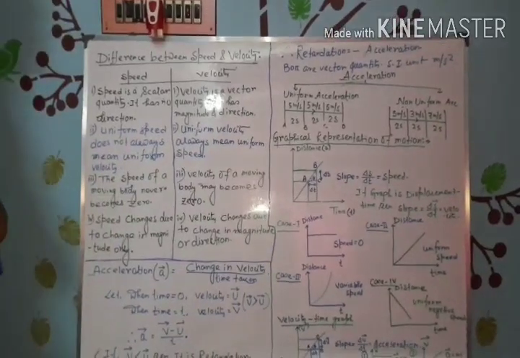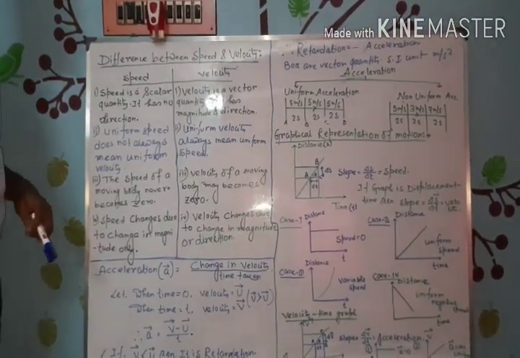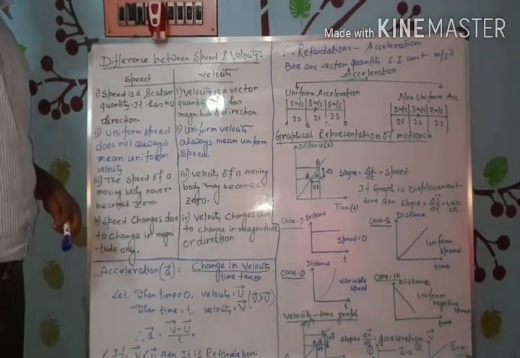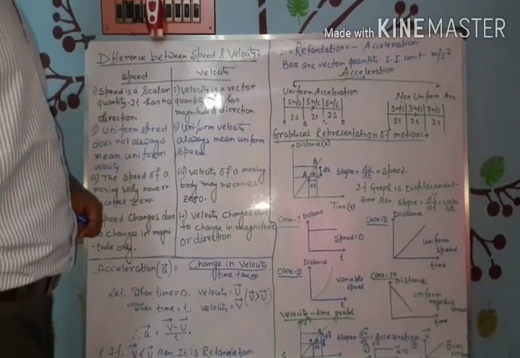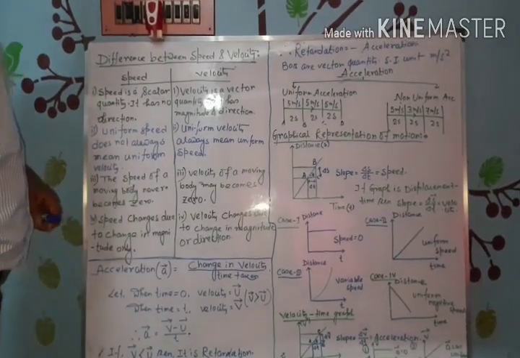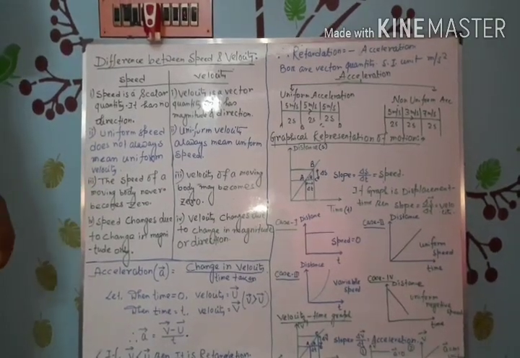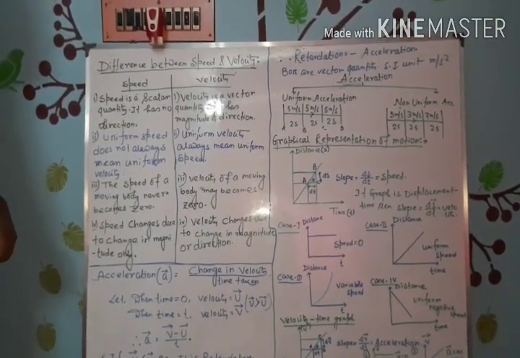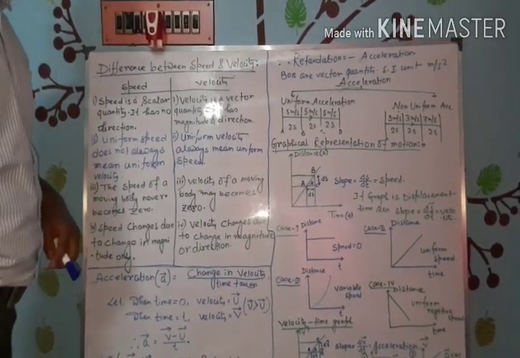Next point. When an object is moving with uniform speed, it does not always mean that the object is moving with uniform velocity. But if an object is moving with uniform velocity, we can say the object is moving with uniform speed.